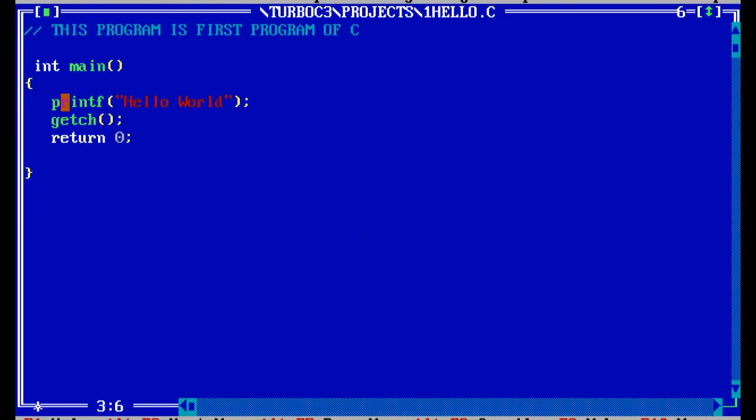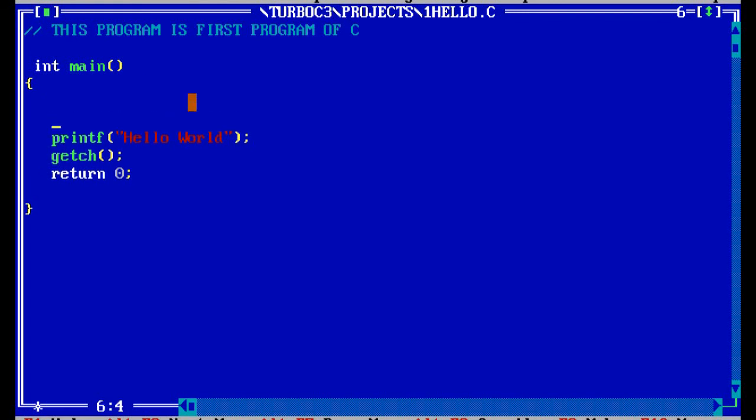Okay, now suppose you want to clear the screen, so for that we are using clrscr. This one is a function. This function is used to clear the screen.